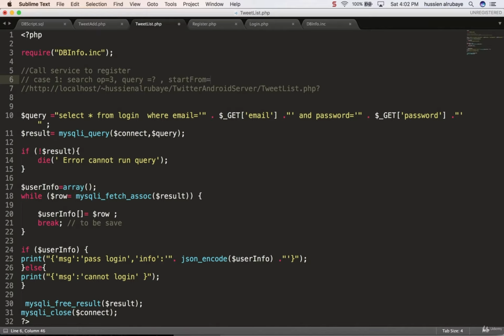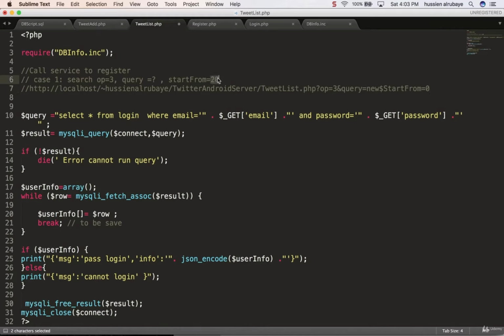So in this case, I will pass three pieces of information. The first parameter I pass is OP, the operation, which should be 3. The second parameter is the query. We suppose, for example, it looks for the word new. The third parameter is start from, which is how many records I want to start from. Let me suppose start from 0, because you need to start from 0.